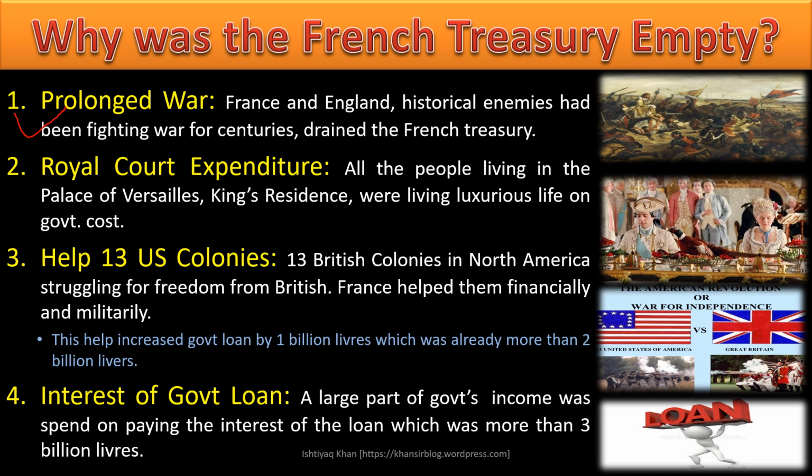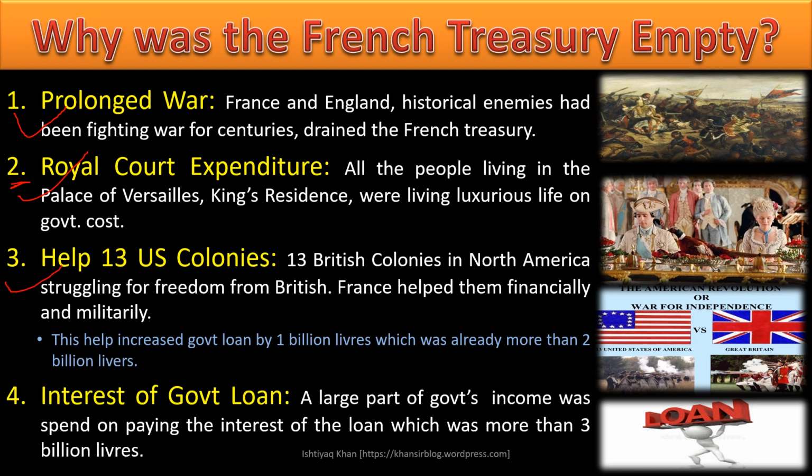The second reason was life in the royal court of France, a luxurious life. The king was not living alone. Obviously, kings never live alone. They live not only with their families, but with their ministers, their big army officials, and lots of people. The life in the royal palace was sumptuous and extravagant. Lots of money was wasted on the lifestyle of the people living there, and that expense created so much pressure on the French treasury, the French khazana.